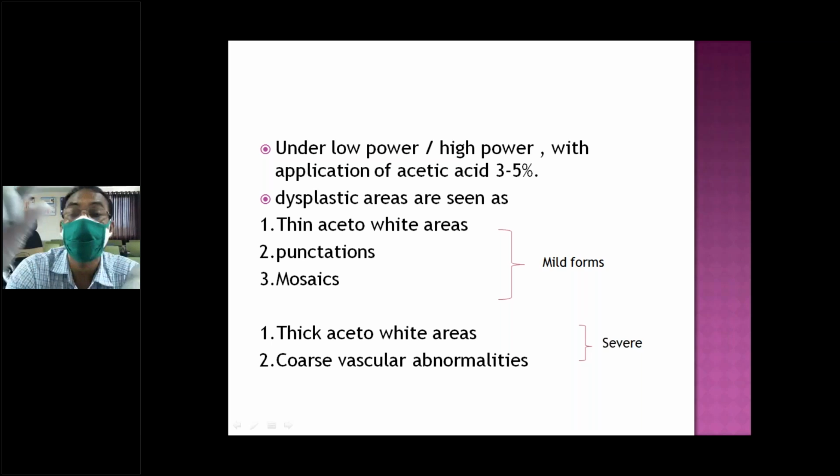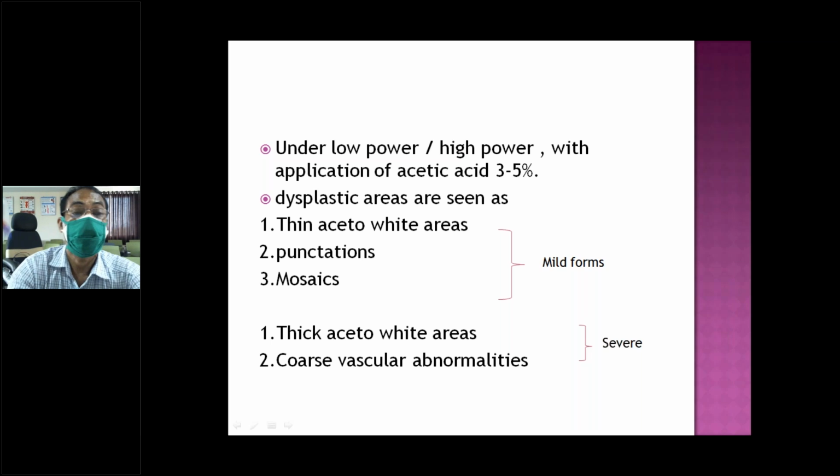So you have to see the whole area, even the margin of the lesion. If any lesion is there, the margin should be visible. If the squamocolumnar junction is not visualized, then we say it is unsatisfactory colposcopy.